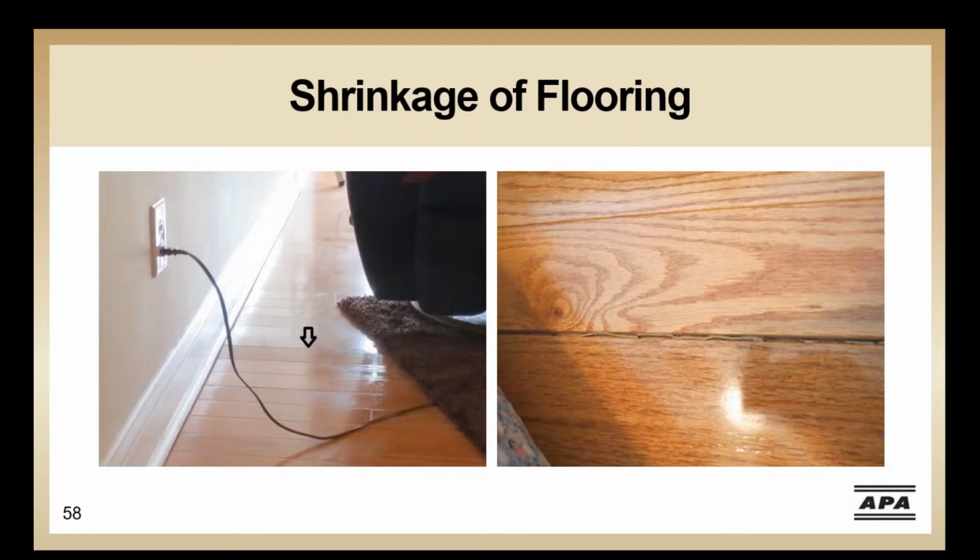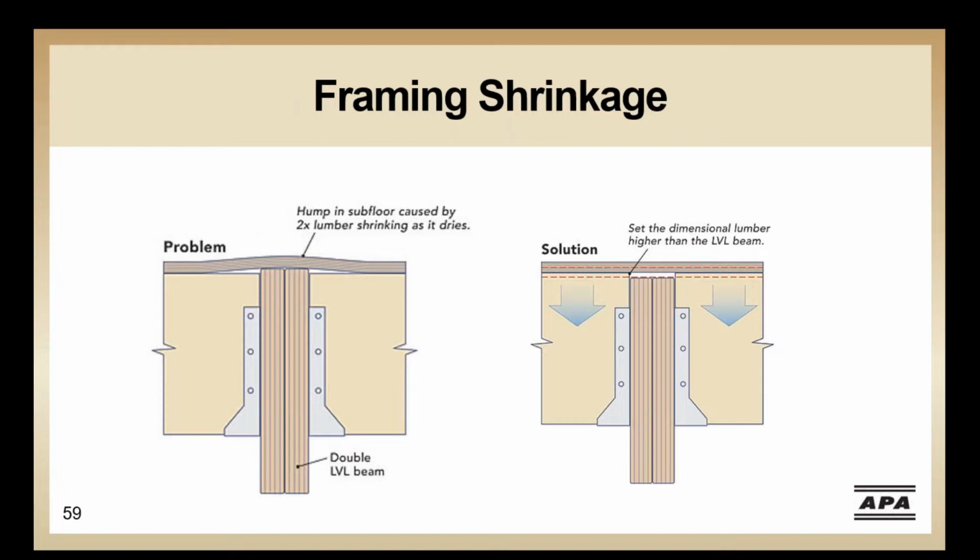Here's another issue that we sometimes see with flooring. There's both a gap and a hump in this floor. On first glance, this may look like a shrinkage or expansion issue, but on closer inspection, a different issue is found. This gapping and hump in the hardwood occurred due to the floor framing. With dimension lumber joists installed flush on an engineered wood beam like LVL, joist shrinkage can create irregularities in the floor surface that will manifest itself either as a hump in the floor, gapping of the hardwood over the beam, or a cracked tile. One solution is to set the dimension lumber joist slightly higher than the engineered wood beam to allow for this shrinkage.